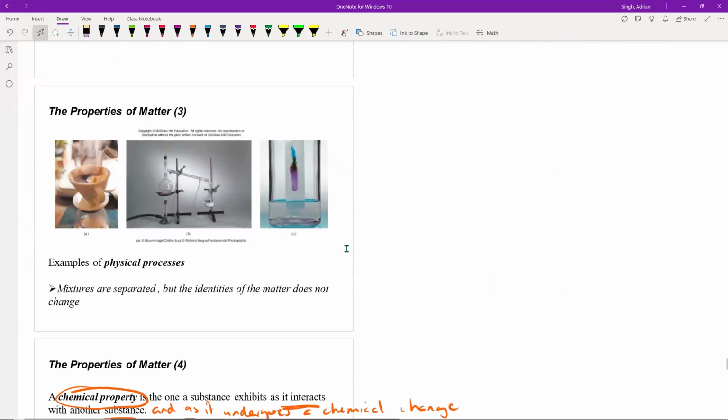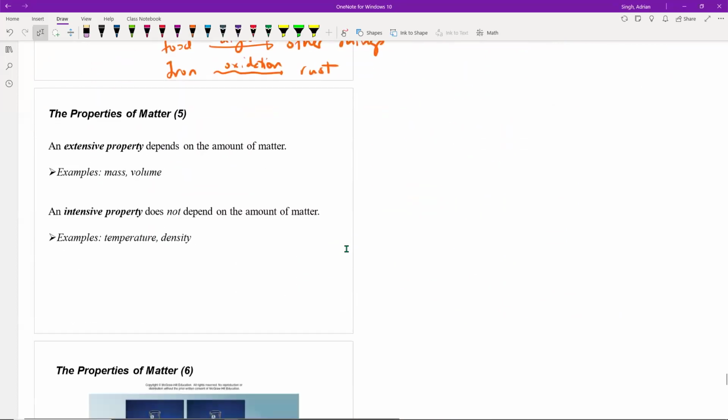The last set of properties that we'll take a look at are extensive versus intensive properties or characteristics. Sometimes you might see the term extrinsic. Maybe you don't see it as much, but sometimes it's thrown in, depending on where you look. Extensive properties are characteristics that do depend on the amount of matter that you have.